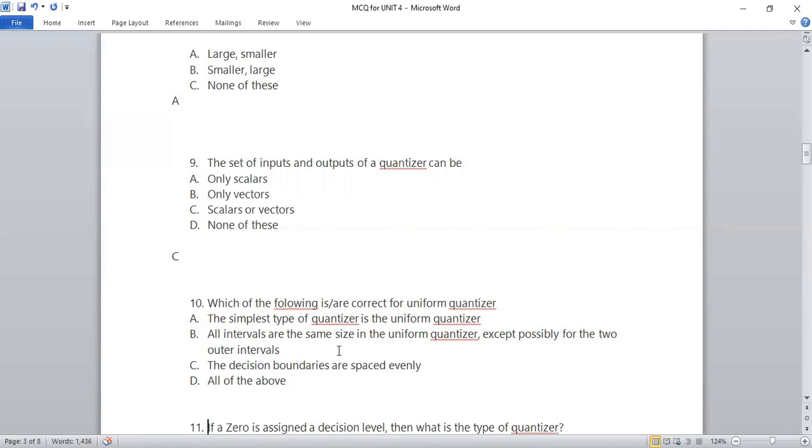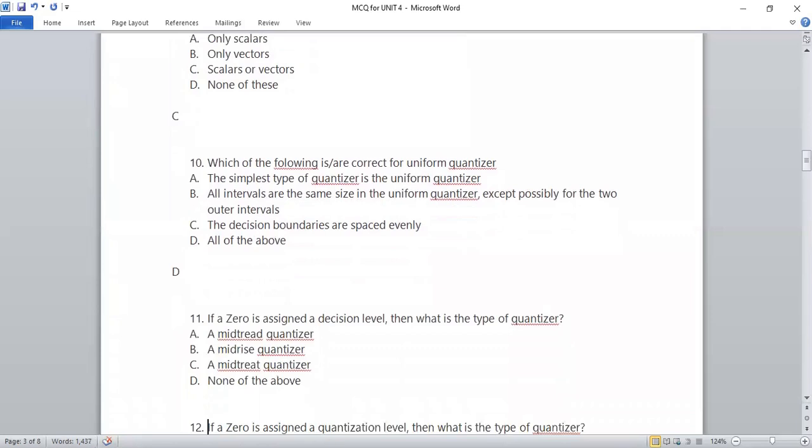This is also true, because we have the same size of intervals except the two extreme ones, that is, the outer levels. The decision boundaries are spaced evenly. Obviously, when the intervals are the same, the decision boundaries will be evenly spaced. The last option is all of the above. Since all three options are right, the correct option will be all of the above, that is, option D.